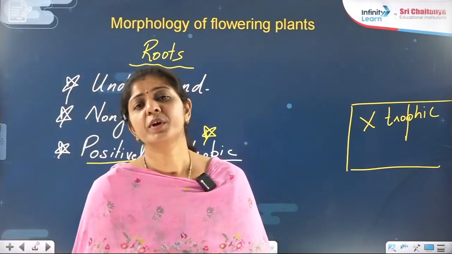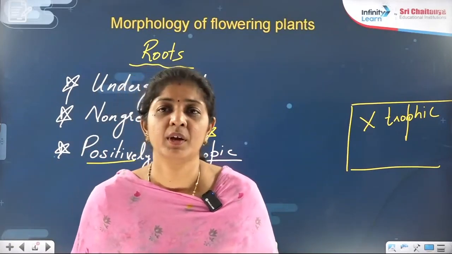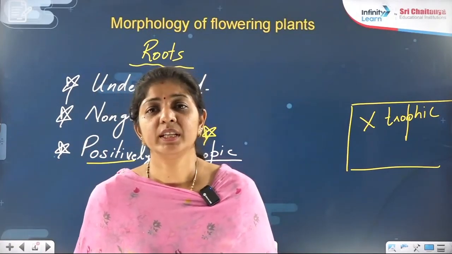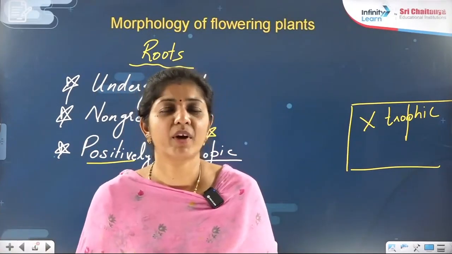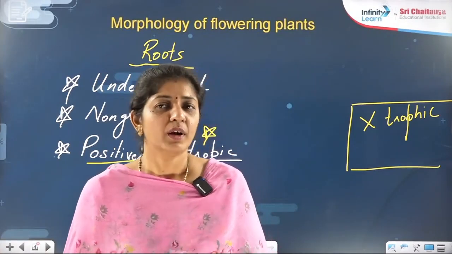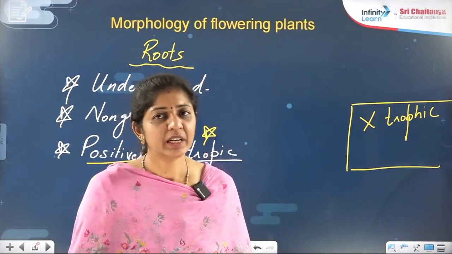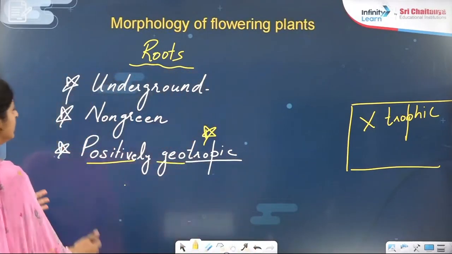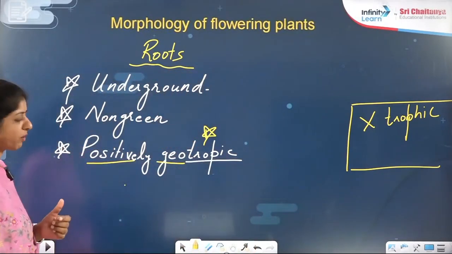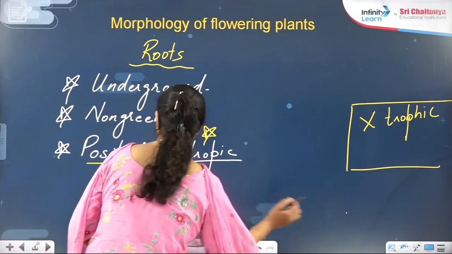I know that this seems to be a very easy topic, but if you don't know the terminology, in this type of trap they can trap you, right? So be patient in listening to the things and keeping them in your mind. Clear? So here I am talking about how they are positively geotropic, but they are negatively